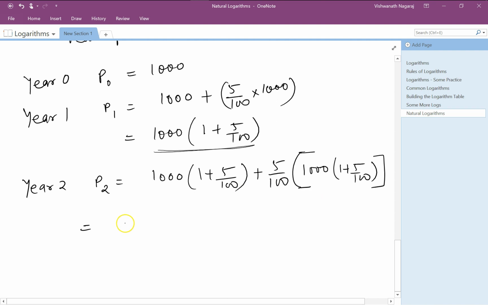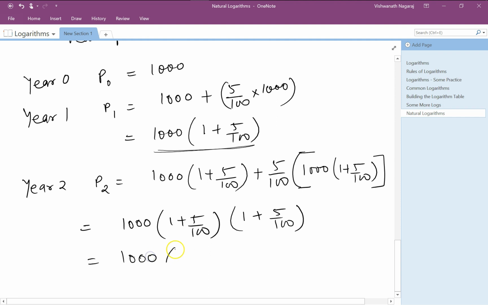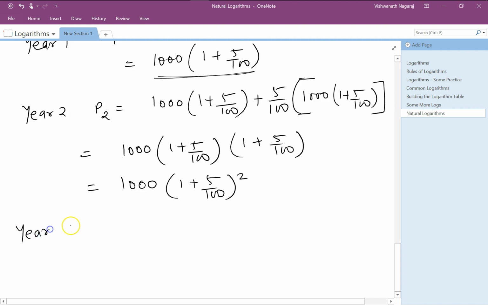What is common to both? 1000 times 1 plus 5 by 100 is common. So we get 1000 times 1 plus 5 by 100 squared. So what do you think would be at the end of year 3? Let's do it the long way first. 1000 times 1 plus 5 by 100 squared, what was there by the end of the second year, plus 5% of that. 5% of what?